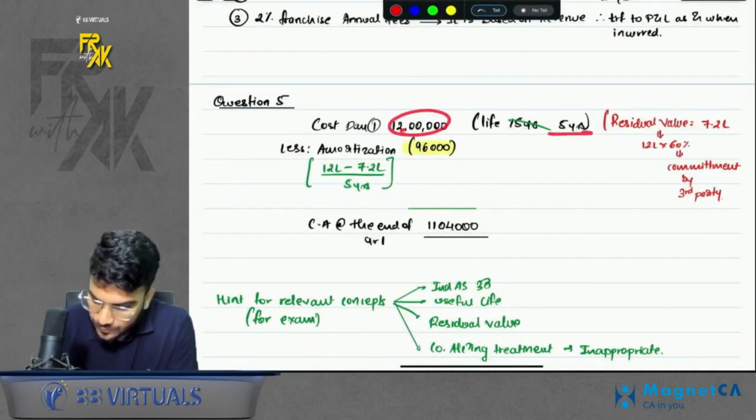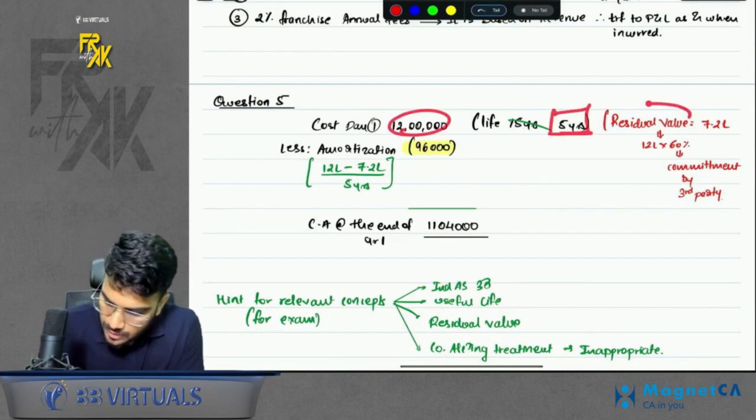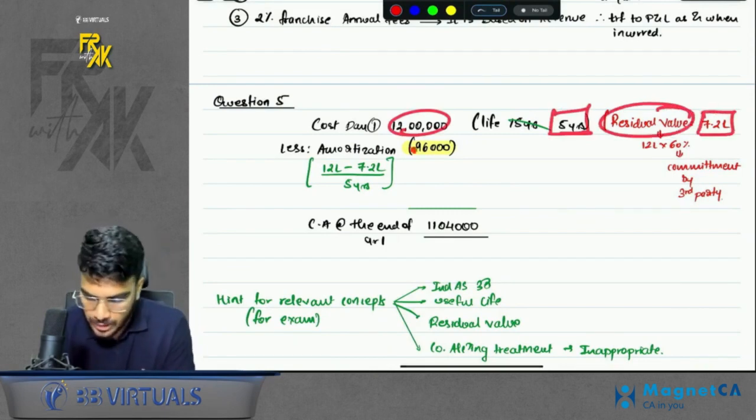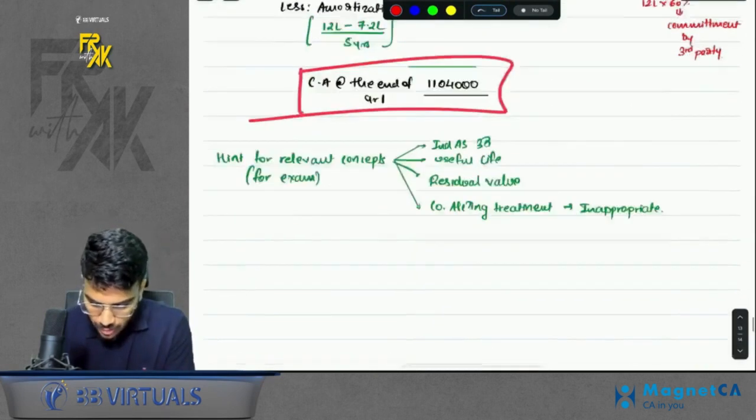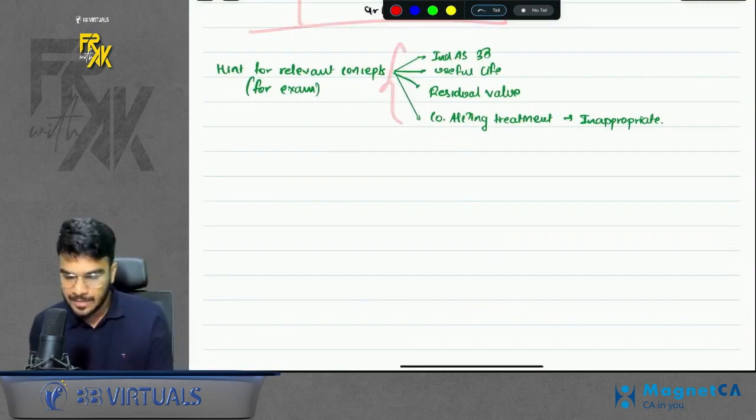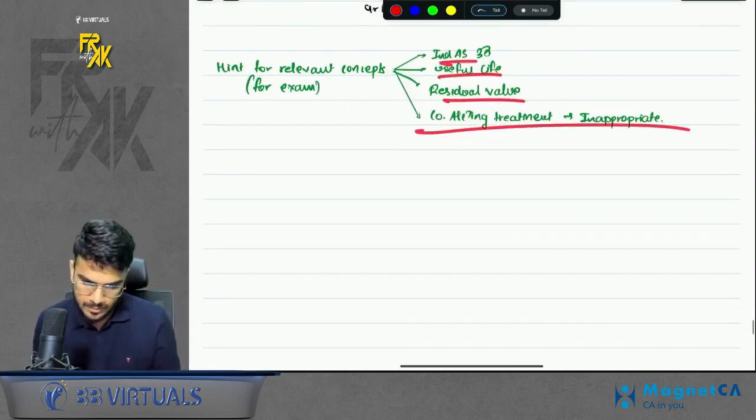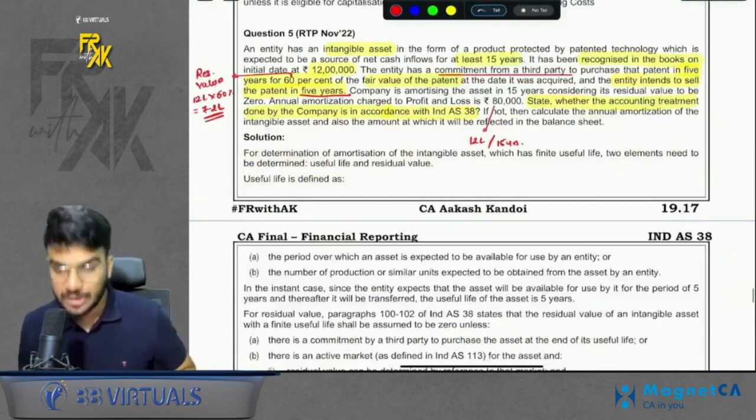The cost is 12 lakhs. Life should be taken as 5 years. Residual value should be taken as 7.2 lakhs. Your amortization will be this and the carrying amount will be this. Also, you can write these relevant concepts in the exams, right? So this was the question revision of Ind AS 38.